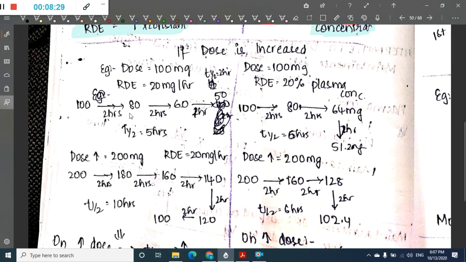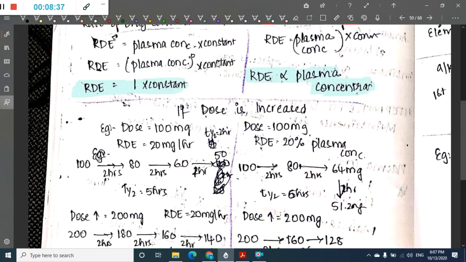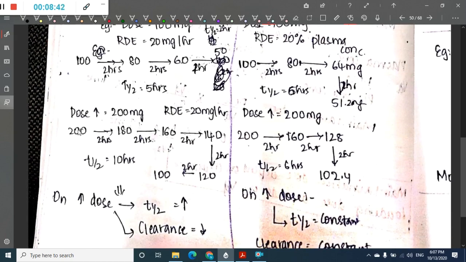So in the second case, we have increased the dose. The dose has been doubled to 200. But still here the rate of drug elimination is constant. Why? It does not depend upon either the plasma concentration or dose, right? So in the beginning the dose is increased to 200, so the plasma concentration is 200. Then after 2 hours, 20 milligrams is excreted. Again 2 hours, 20 milligrams is excreted. Like that, for reaching half, that is 200 to 100, it took almost 10 hours. So if you see, as the dose increased, what is happening to half-life? Half-life is increased, right? As the dose increased, half-life is increased.